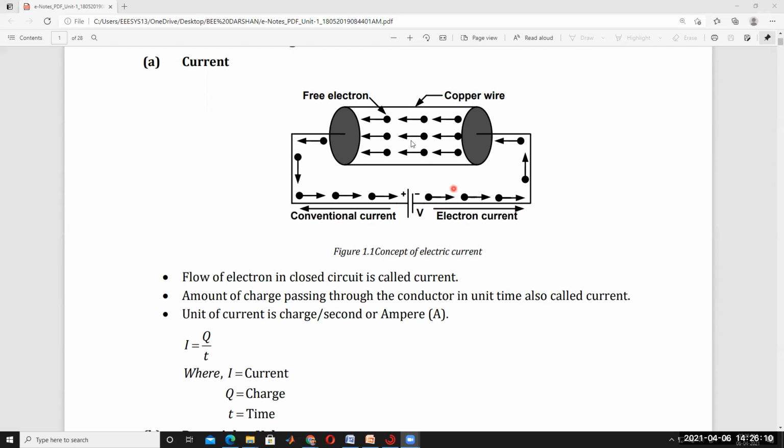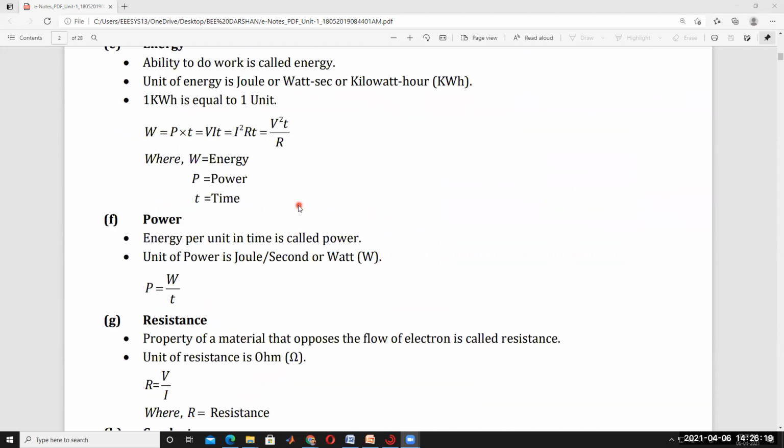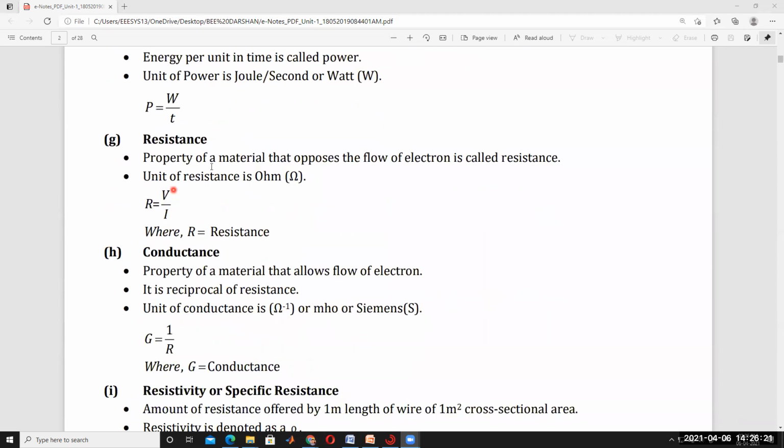For conductors, like copper wire, the resistance is very less. So the property of the material that opposes the flow of electrons is called resistance. The unit of resistance is ohms, and R is equal to V by I. Voltage per current is called resistance according to Ohm's law.